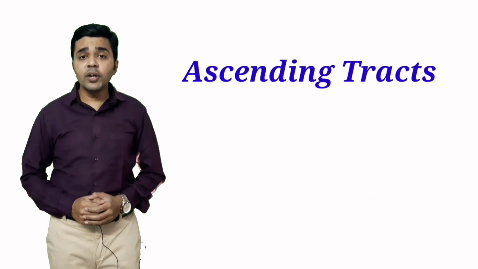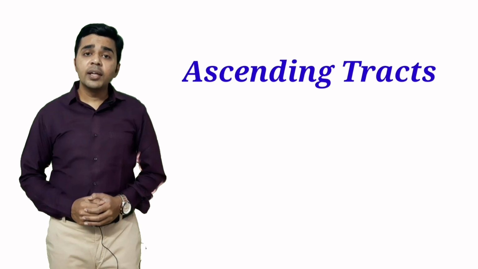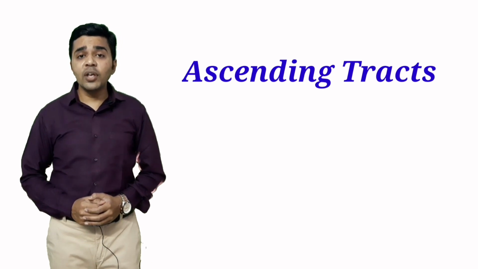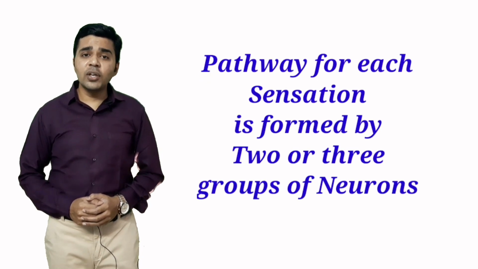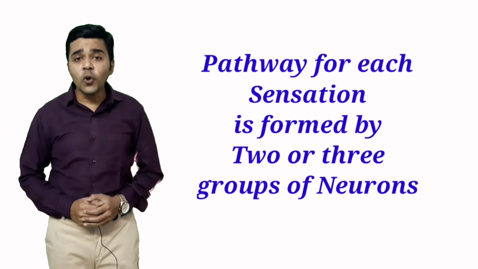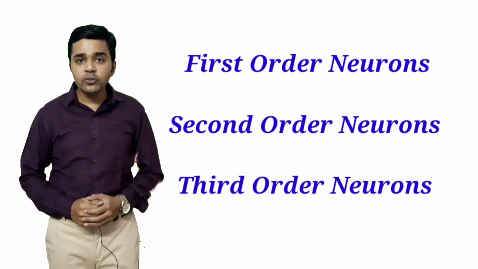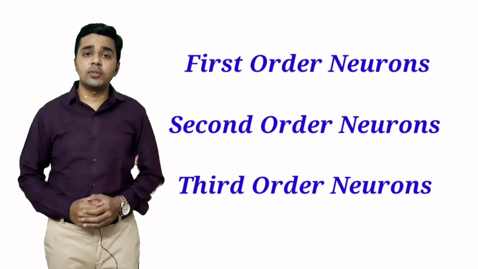Now first of all we will consider the ascending tracts. So ascending tracts carry the impulses of different sensations from the spinal cord to the brain. Now the pathway for each sensation is formed by two or more groups of neurons, which are first order neurons, second order neurons and third order neurons.